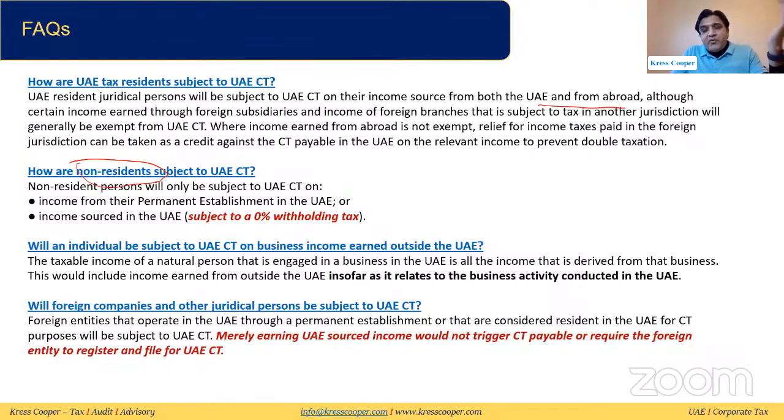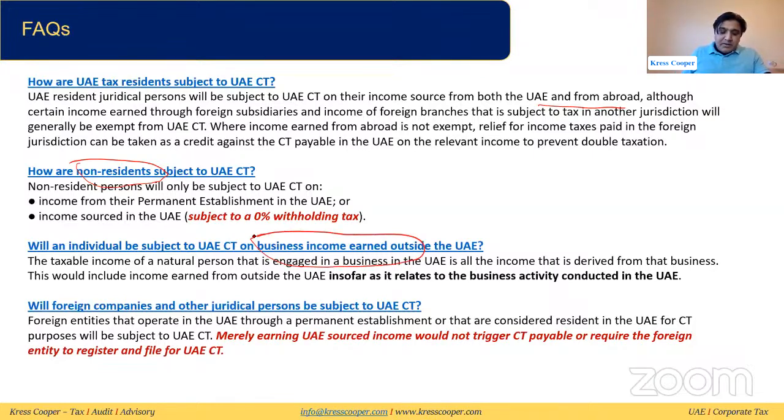We need to wait for the cabinet decision, which will provide a detailed definition of the nexus. So these are three different categories where the non-resident will be subject to UAE corporate tax.